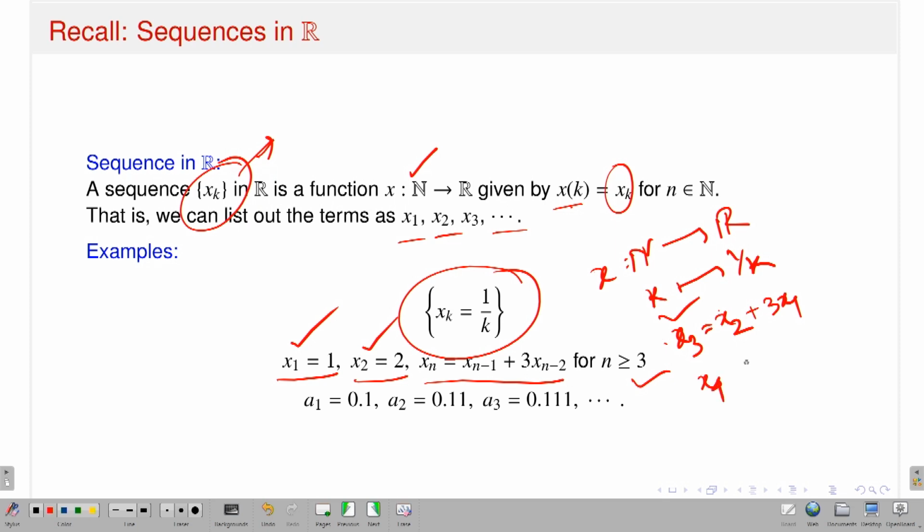So this is the recurrence relation, and that means you have all the points x1, x2, x3, and so on. So this is a sequence. Another example of a sequence: the first element is 0.1, the second element is 0.11, the third element is 0.111. That means the natural number 1 goes to 0.1, 2 goes to 0.11, 3 goes to 0.111. So this is a function, and therefore this is a sequence.